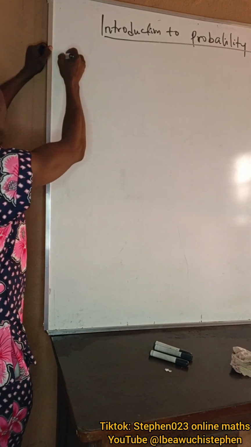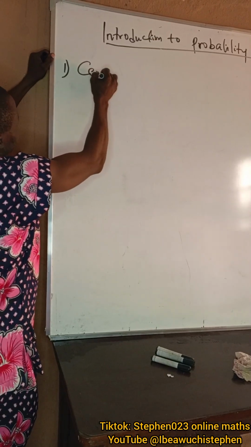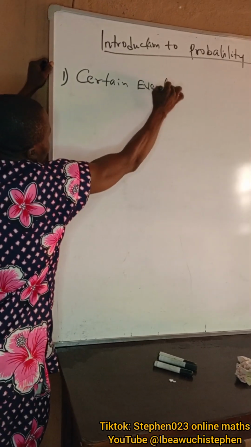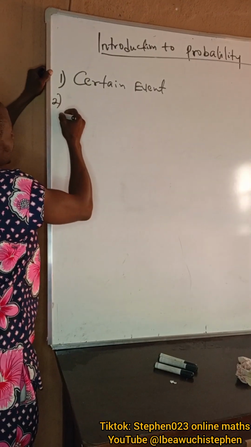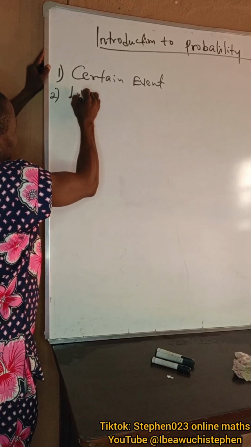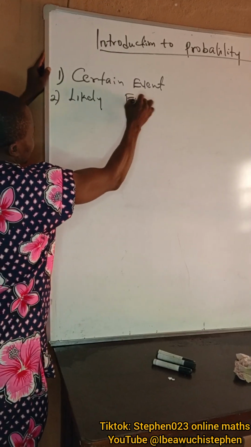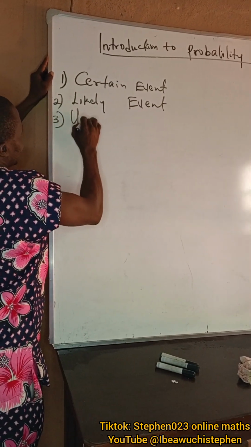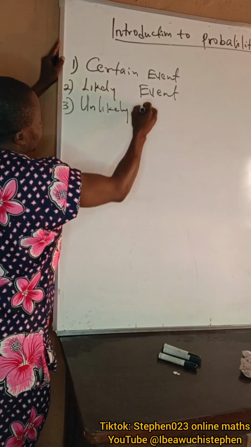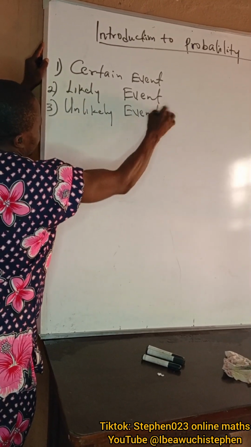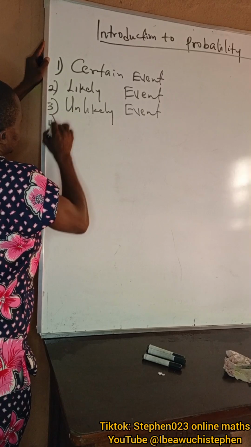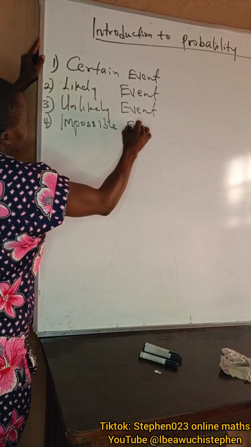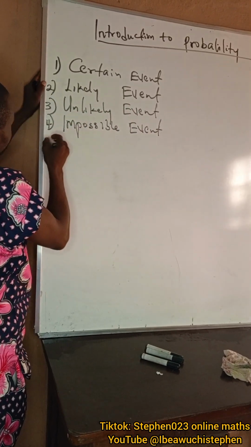They are: one, certain event. Two, likely event. Three, unlikely event. Four, impossible event.